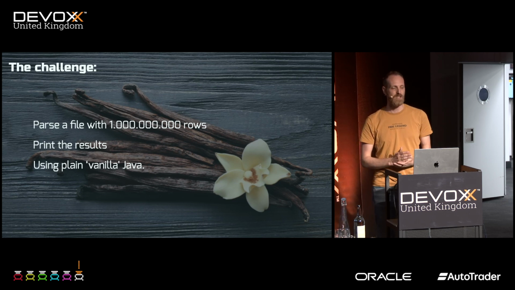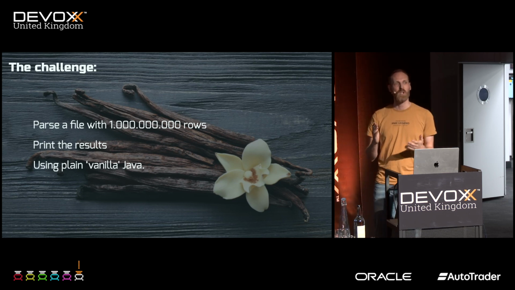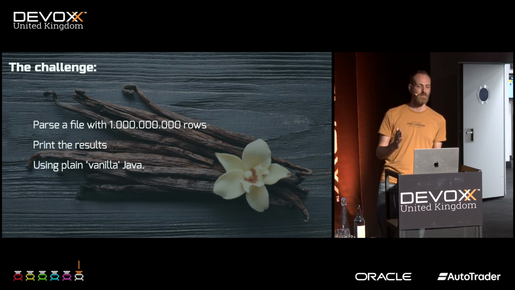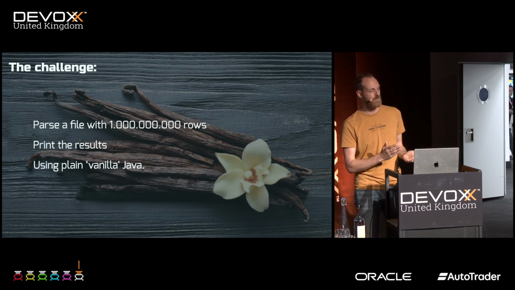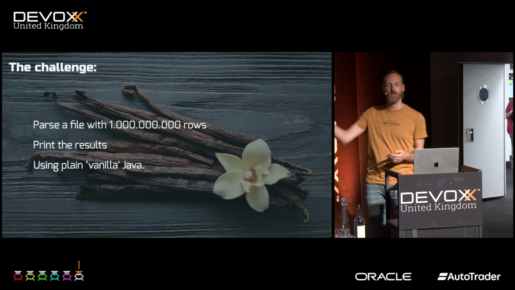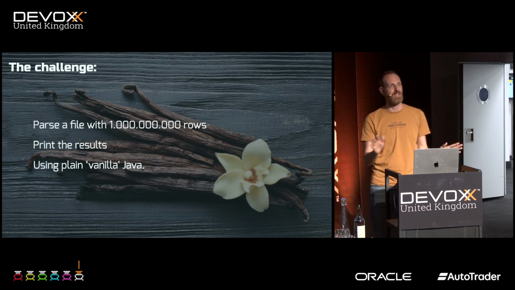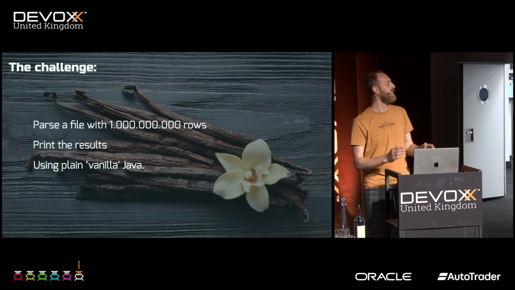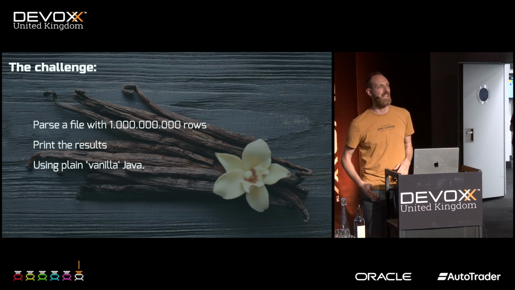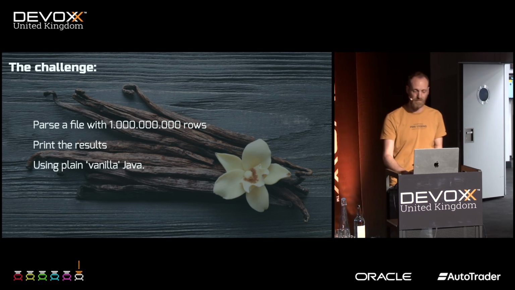So what is this challenge? How fast can you parse a file with 1 billion rows and print the results? And you're just allowed to use vanilla Java. So no Spring Boot, no big data libraries, nothing. You get one Java file, and everything you do is inside that file. Sounds interesting.